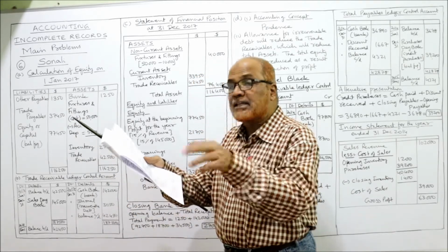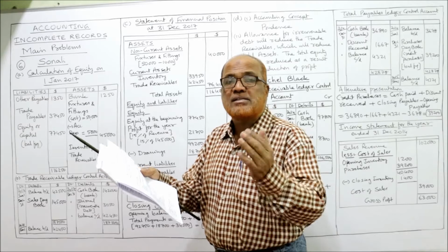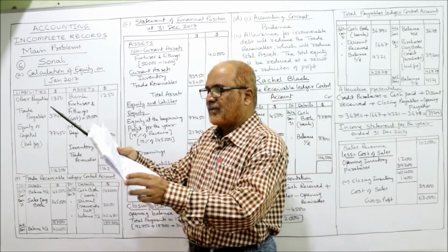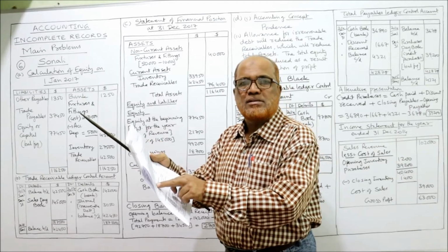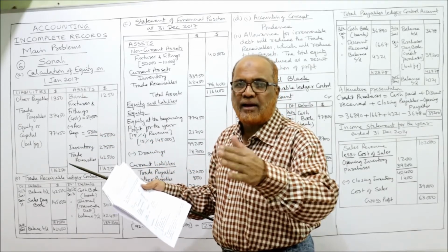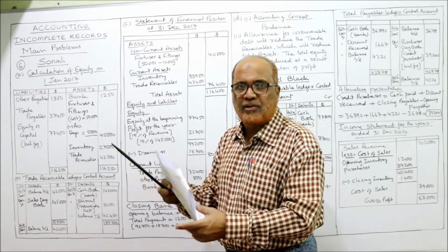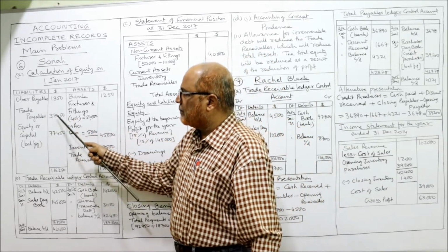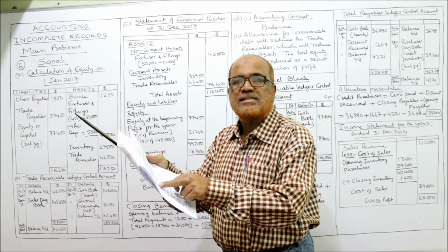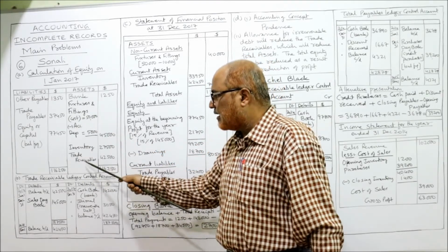Then other payables. Payable means liability. So other payables 1,350. Then trade payables. This is also a liability. Two payables are there, other payable and trade payable. Both are liabilities. Then we have trade receivable, an asset. So on the asset side, trade receivable.